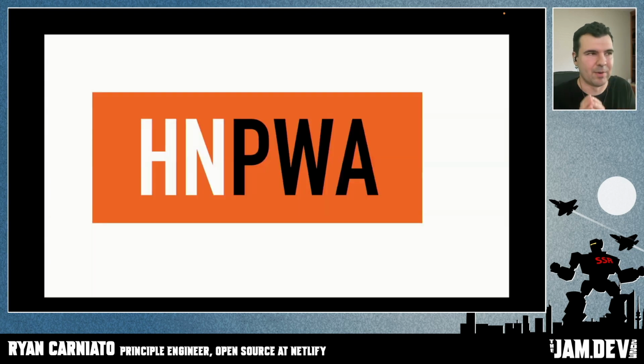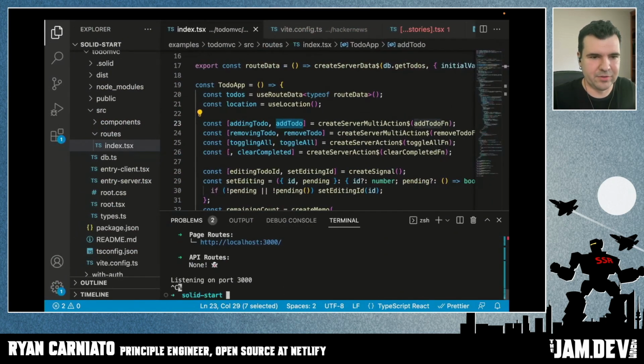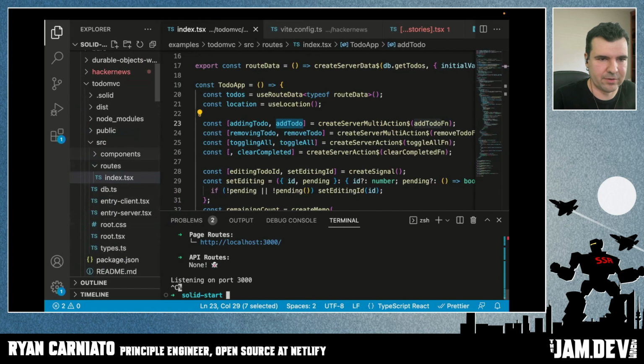I'm going to use a demo app that I'm all too familiar with, Hacker News. Again, this is a classic example. There's a reason why we keep going to these classics. Hacker News PWA was a site that collected Hacker News implementations in every framework. It's no longer really maintained and most links are dead, but I myself have taken the old Vue 2 version and remade it in every framework, pretty much, that I can find. And so it's the perfect example to demo what I want to show here today. Okay, so I'm going to go back to our code, sorry, not that way. And we're going to take a look at our Hacker News example.